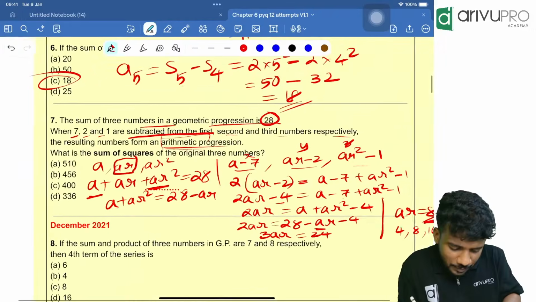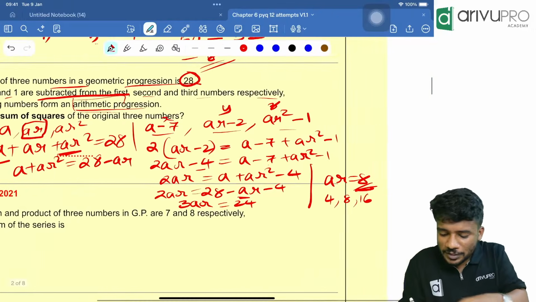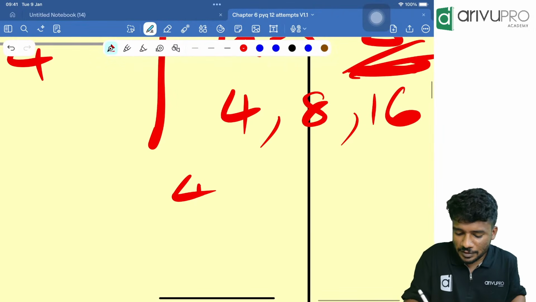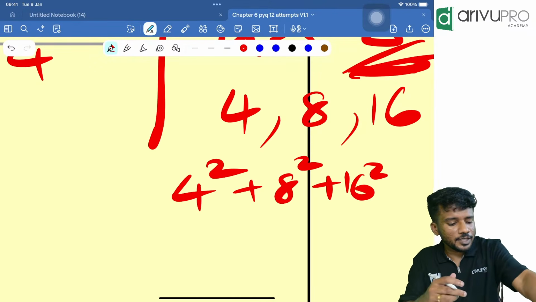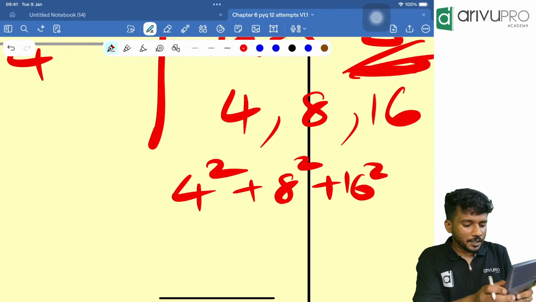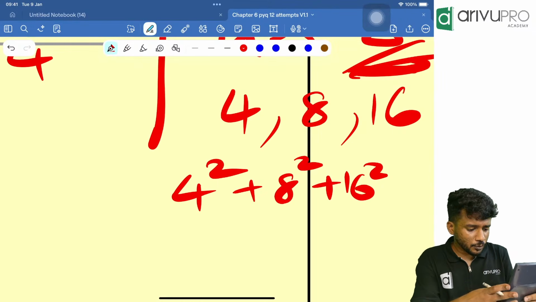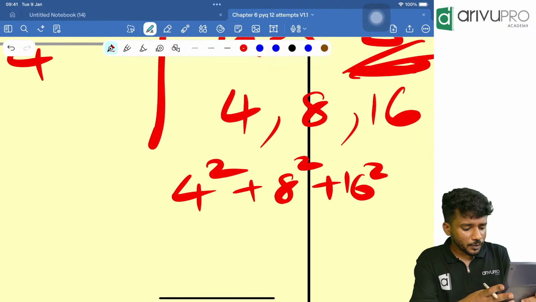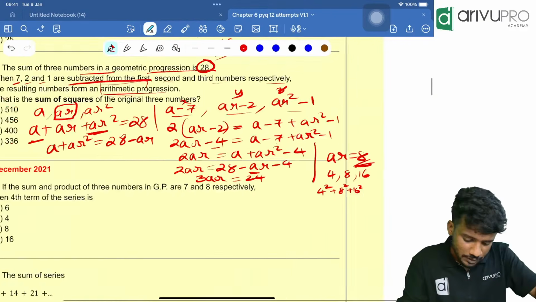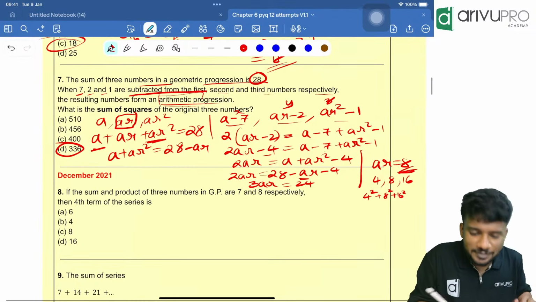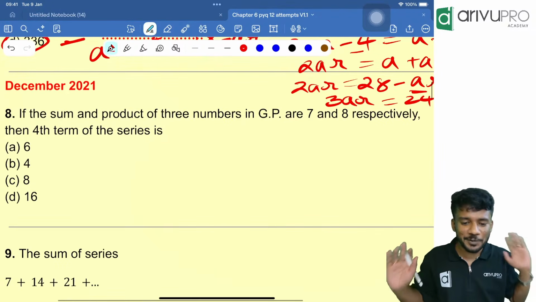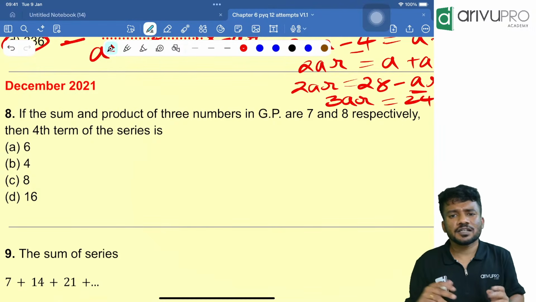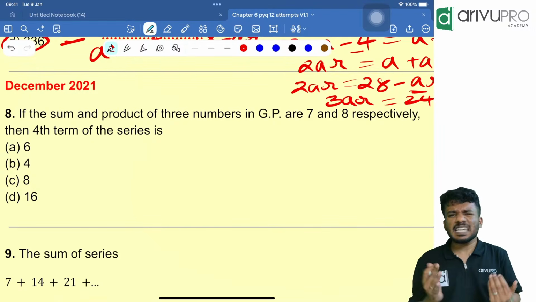Now you tell me, what is the sum of the squares of the original three numbers? The sum of the squares is nothing but 4 square plus 8 square plus 16 square. So take your calculator, clear the memory. 4 into equal to M plus, 8 into equal to M plus, 16 into equal to M plus, MRC. So 336 is the answer. This is the only question which has this many steps in this chapter. It is a very good question, but the chances of it coming again are very low.